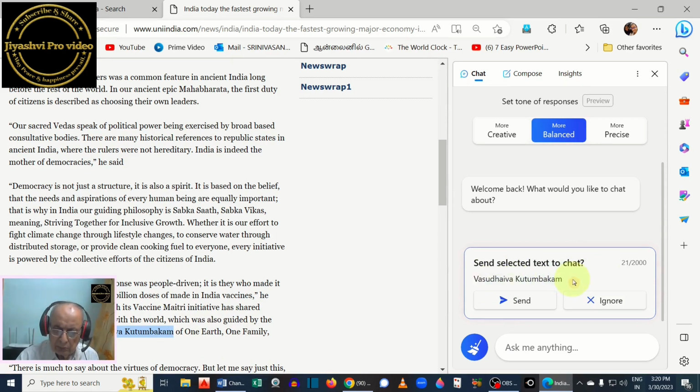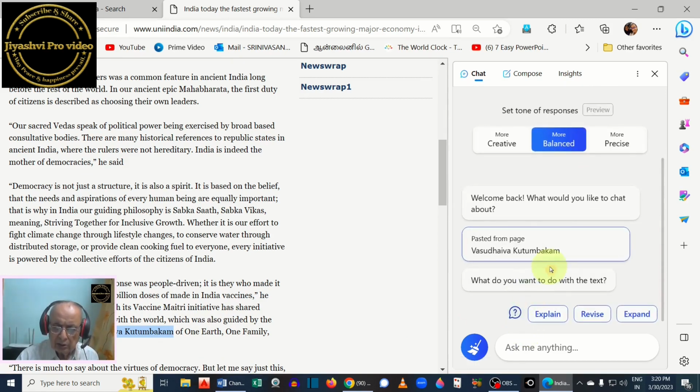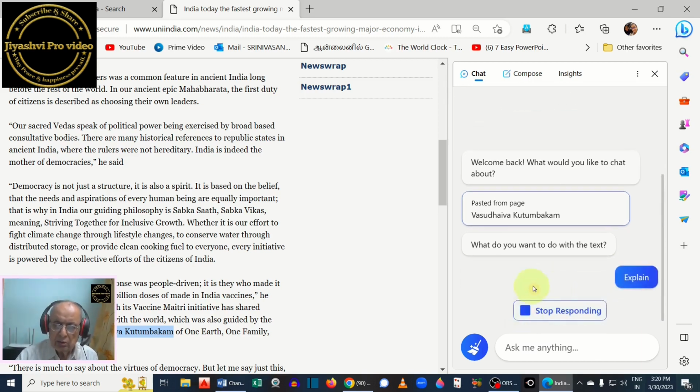Vasudeva Kudumbakam. So if I say send, it will come here. Now Bing is asking me, what do you want to do with the text? Explain or revise or expand. I will simply say explain, because I don't know what it means. Vasudeva Kudumbakam.